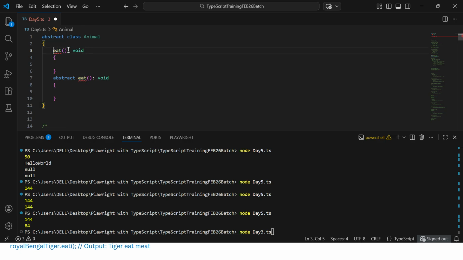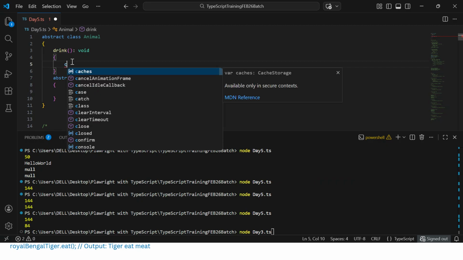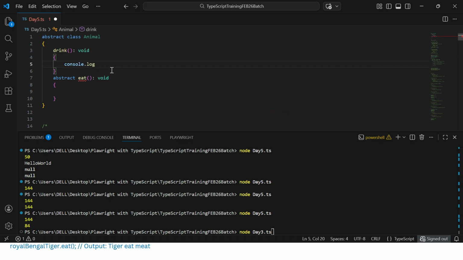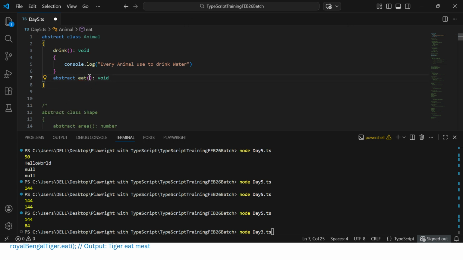We can remove the abstract keyword and we can create a method called drink. So this is common, right? Every animal will be drinking, and mostly it drinks water. So I can make it common, which is a non-abstract, concrete method where I can give the body, so that whatever subclass we are creating, that subclass also has the parent's common method, right? So I can give that every animal used to drink water. That is very common. Now we can give the abstract method also, where we can make it eat. So no body is allowed.